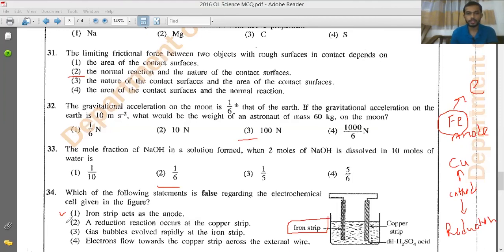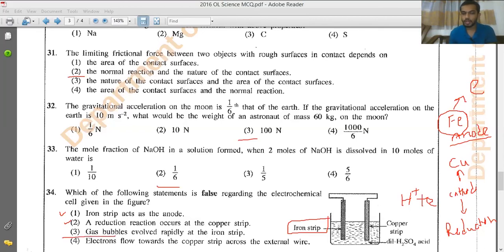That's also correct. Then third one, gas bubbles evolve rapidly at the iron strip. That is wrong. At the iron strip, anodic reaction, that means oxidation occurs. That means Fe will form Fe2+ ions releasing electrons. That doesn't form any gas. But near the copper strip, dilute H+, that means the acid, will gain electrons to form hydrogen gas. So gas bubbles will evolve at the copper strip, not the iron strip. So the third one will be the false statement.